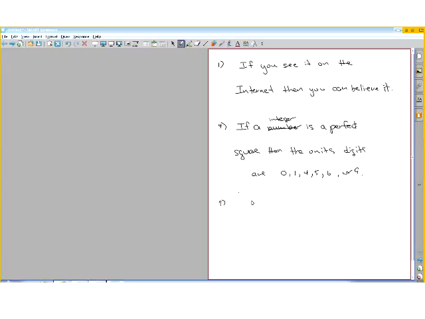Or you could say if you live in Idaho, then, let's see, no pandas live in Idaho. If it is a panda, I guess that's better. So if it is a panda, it does not live in Idaho.